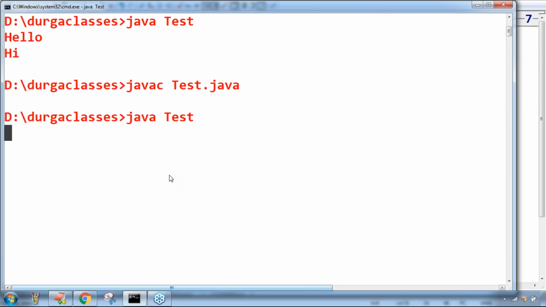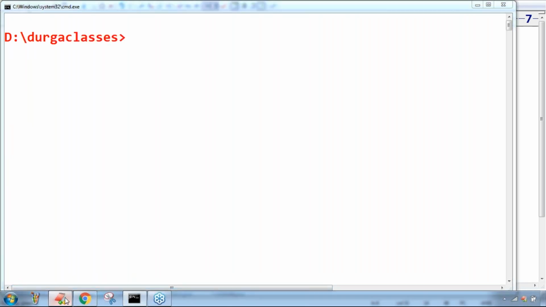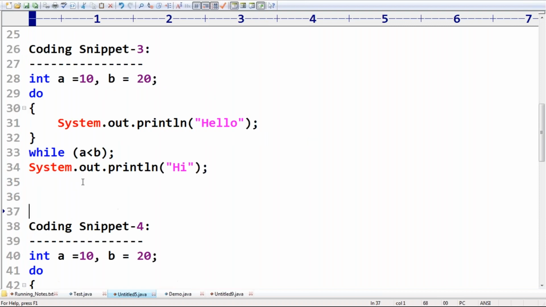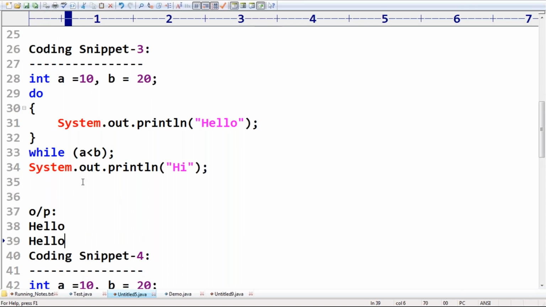Perfectly valid. We are not seeing any compile time error at all. Remember this one. We are not seeing any error. Hello will be printed an infinite number of times in this case; it keeps on printing.